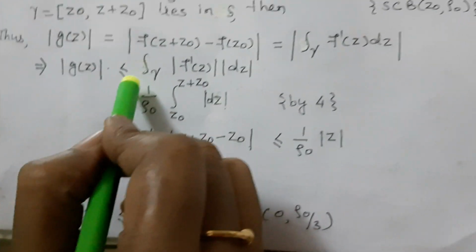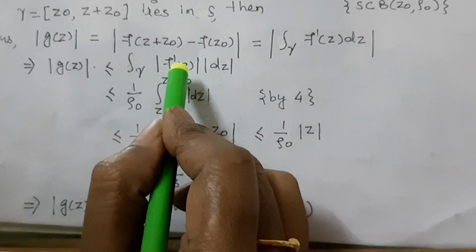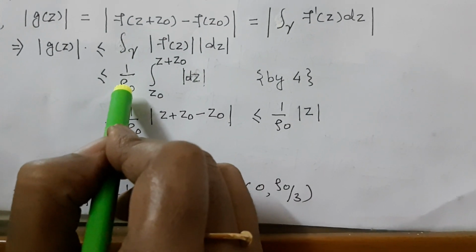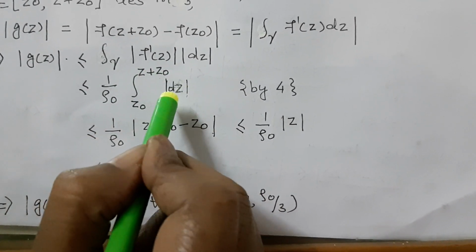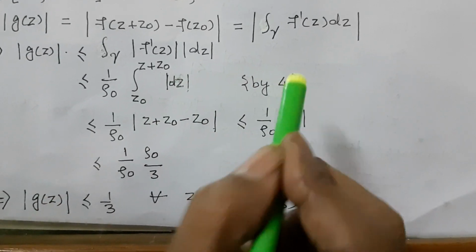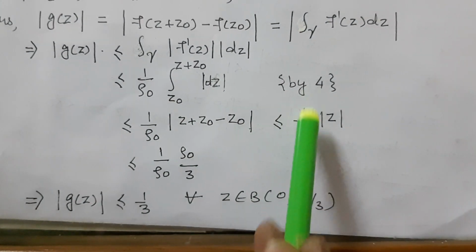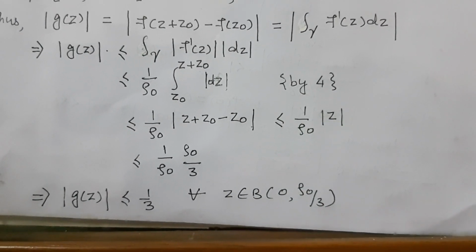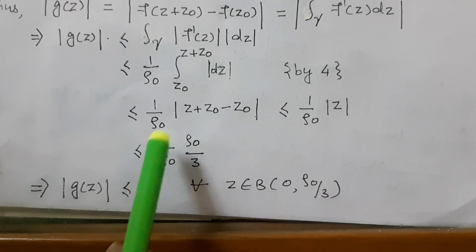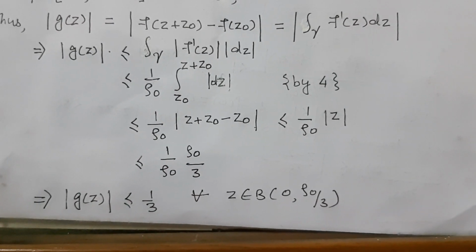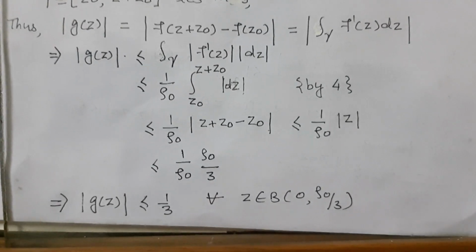The value of f dash z is less than 1 by rho 0, so integration from z0 to z plus z0 of dz by equation 4, substituting these values, is less than or equal to 1 upon rho 0 mod of z, and substituting the value of mod z, less than or equal to 1 upon rho 0 by 3. It means mod of g(z) is less than or equal to 1 by 3.